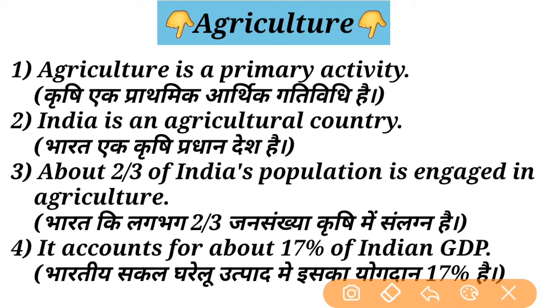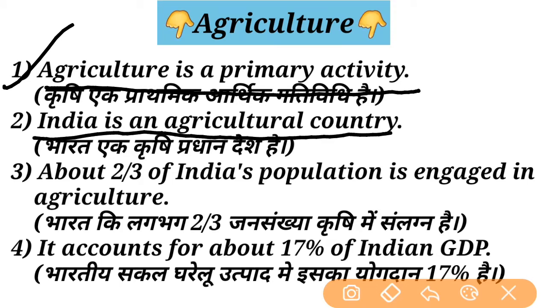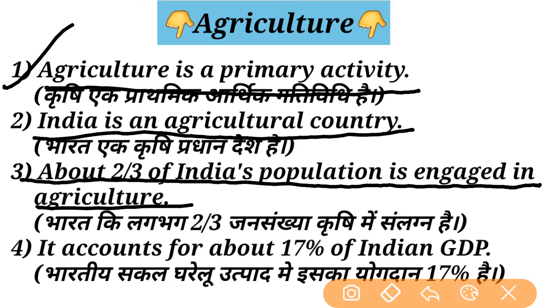The first point of agriculture is that it is a primary activity, and India is an agricultural country. Why? Because 2/3 of India's population is engaged in agriculture, and it accounts for about 17% of Indian GDP.